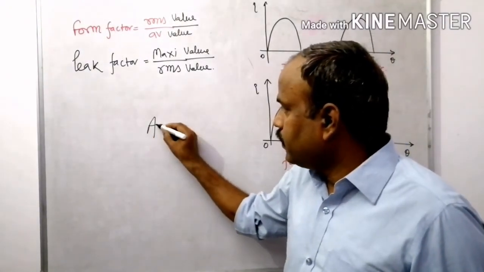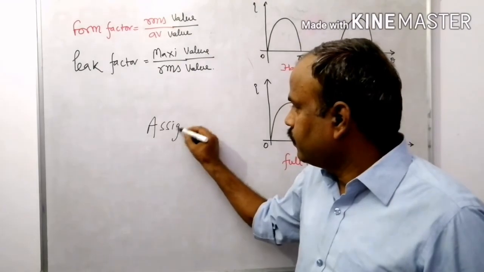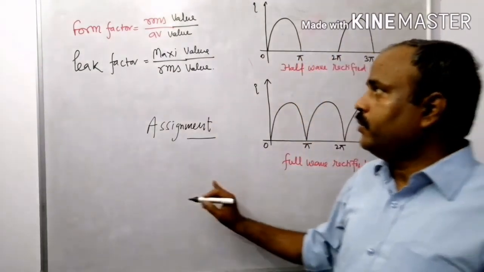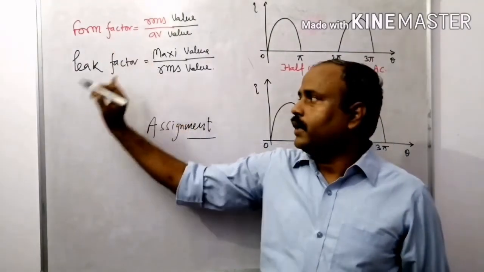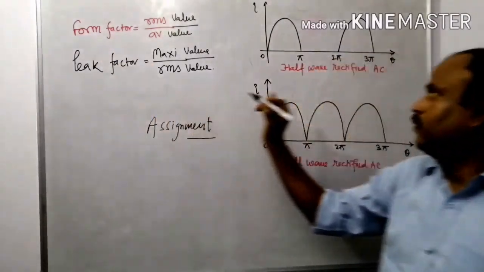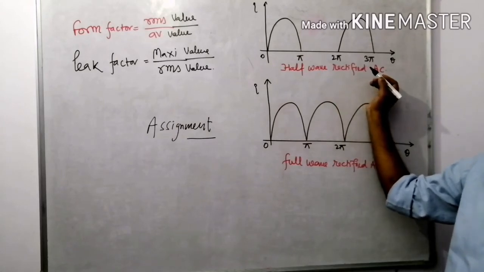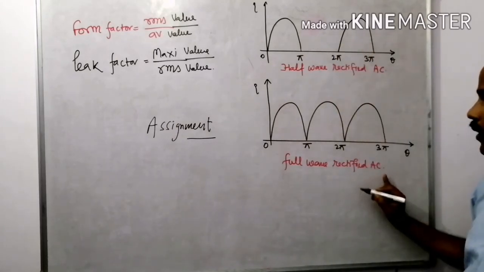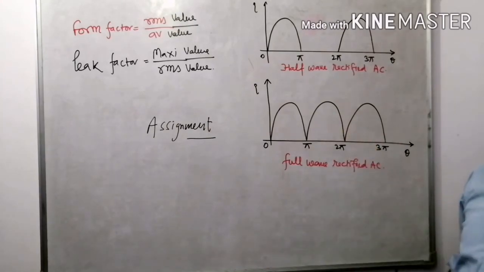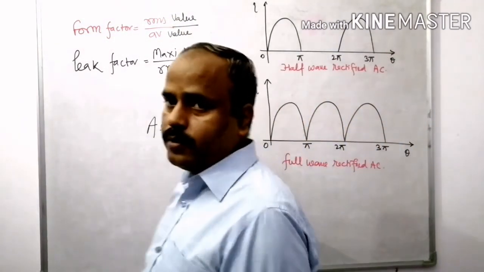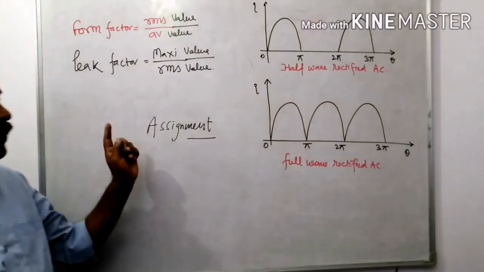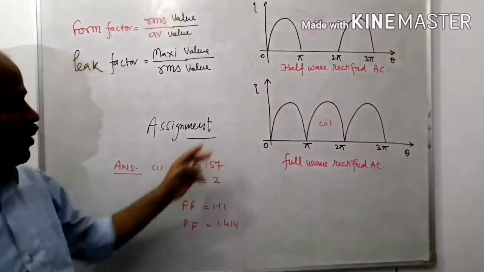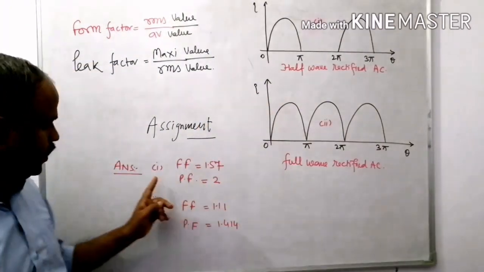It's your assignment. Right? Find out form factor and peak factor for the half wave rectified alternating current, this wave, and full wave rectified alternating current, this wave. Right? All of you find out peak factor and form factor for these two given waveforms. For this particular assignment, these are the answers.